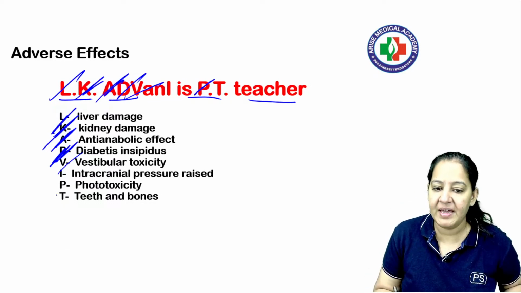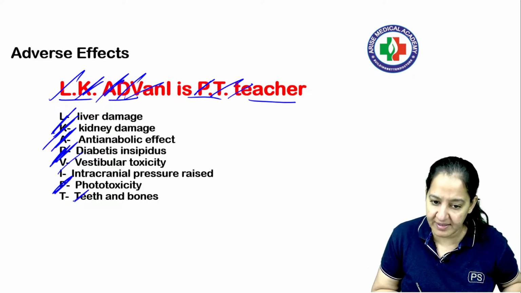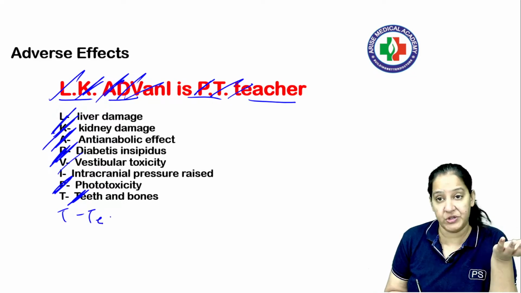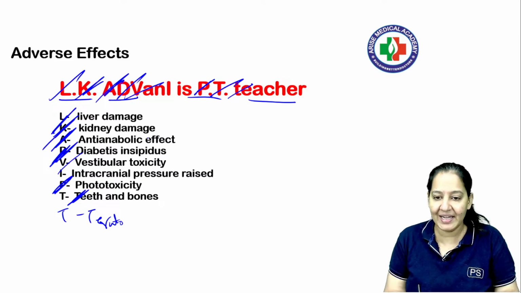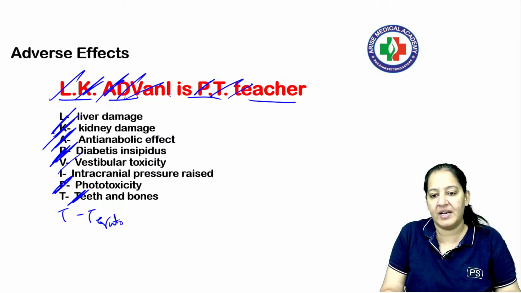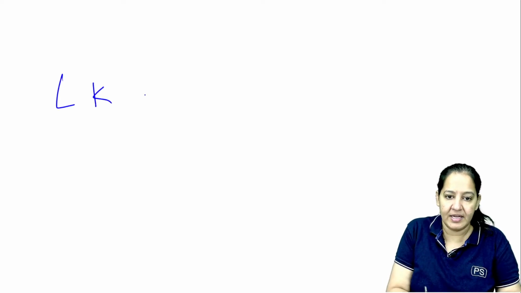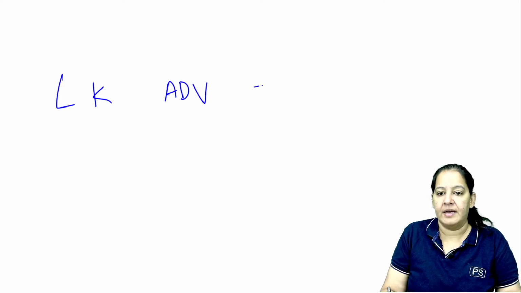And now P is phototoxicity. There are 2 T's. One is teeth and bone, where it may cause rickets, and one T is teratogenic. Never give tetracycline to any pregnant lady, it is teratogenic. So this is the PT teacher. The I is also intracranial pressure raised.